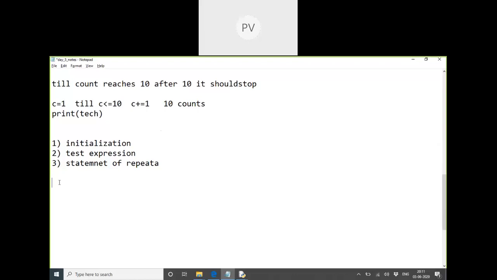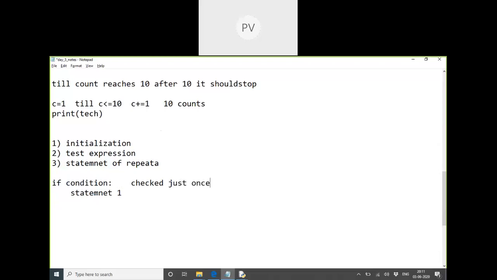I'll solve it. The main concept of while is a condition, like we did in an if condition. If this condition is true, the first statement gets executed. There is no else part here as of now. What happened in the if condition? If the condition is true, the statement gets executed; if the condition is false, it will not execute. But how many times is this condition checked? Just once.